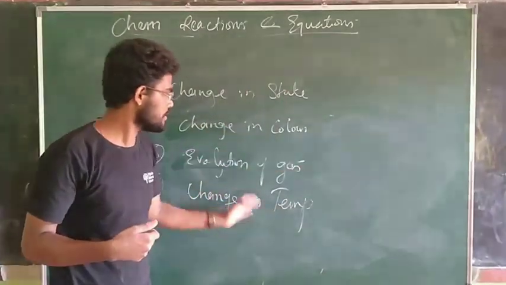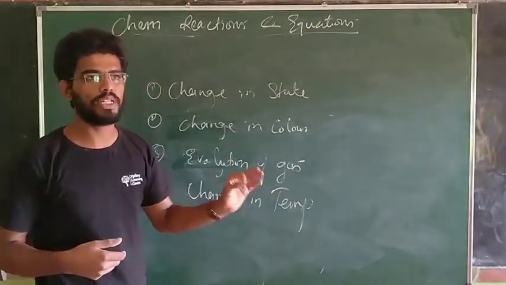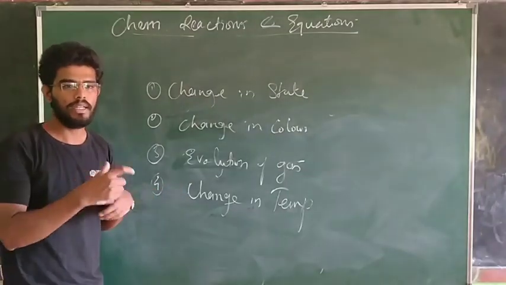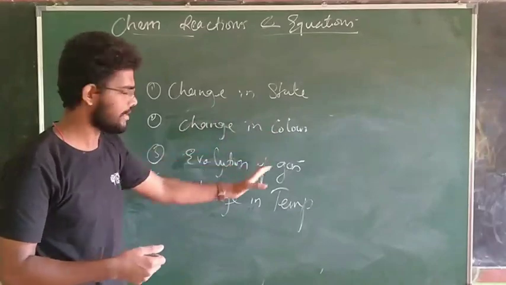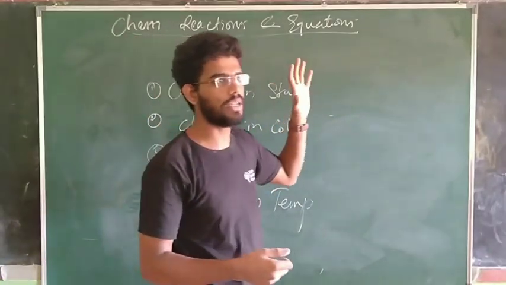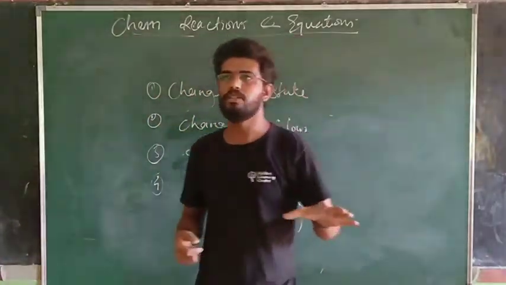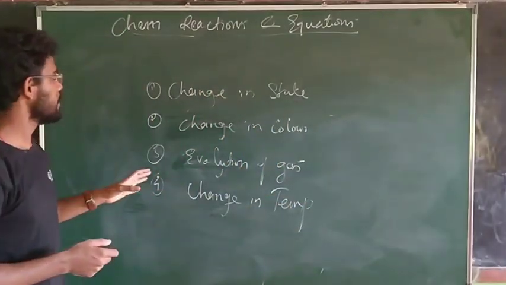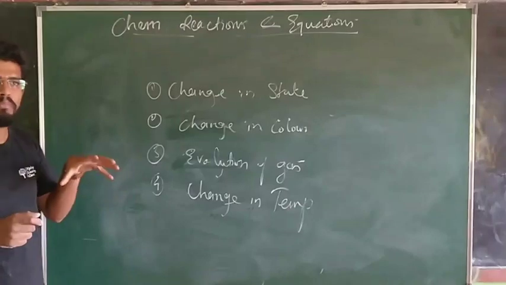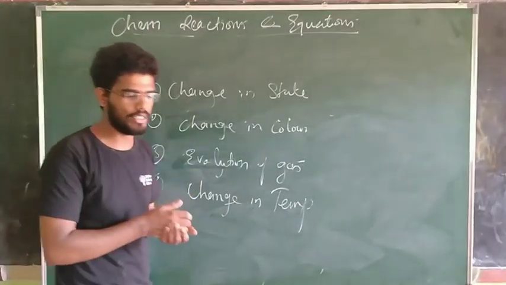So these were some changes that we must observe whenever any chemical reaction takes place. That was one aspect that we may see whenever any chemical reaction takes place.